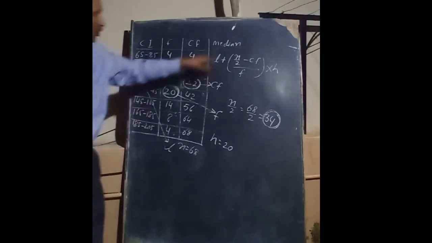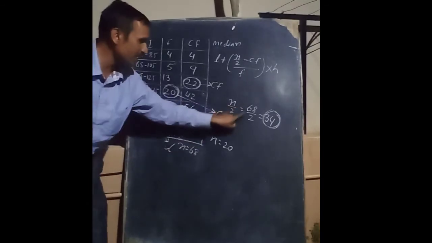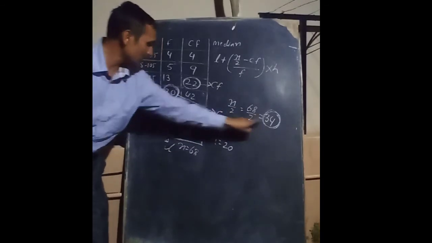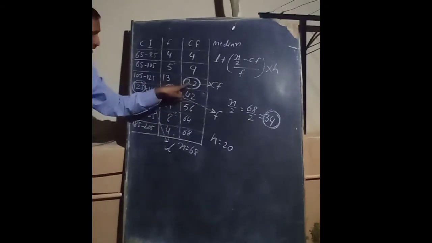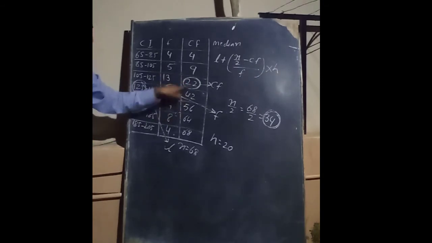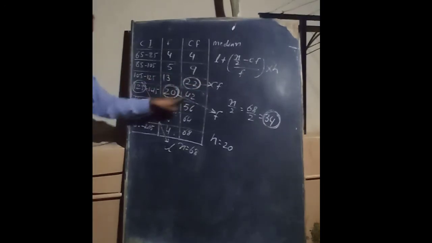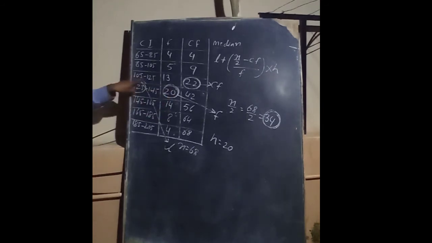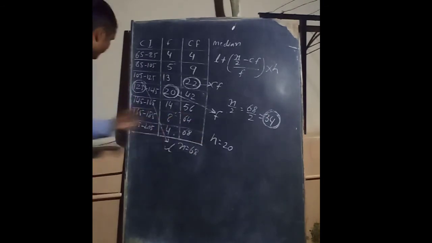Once again, first find n by 2. N is the last frequency, 68 divided by 2 is 34. In which class does 34 fall? It is greater than 22, so it can't be there, but it is near 42. The number before it is called CF, the class itself gives F, its starting value is the lower limit, and the difference between the CI is H.